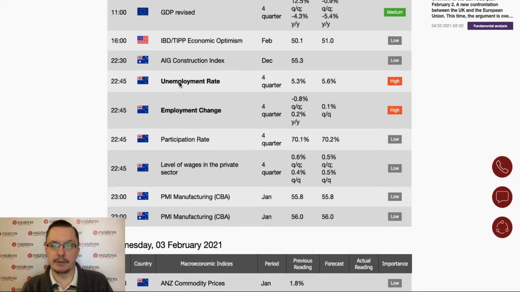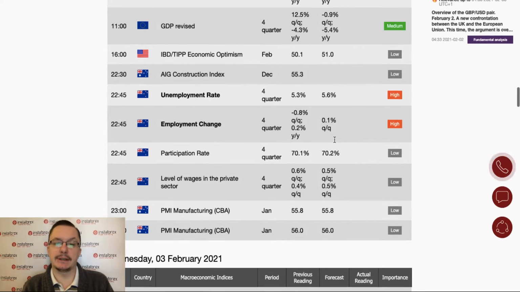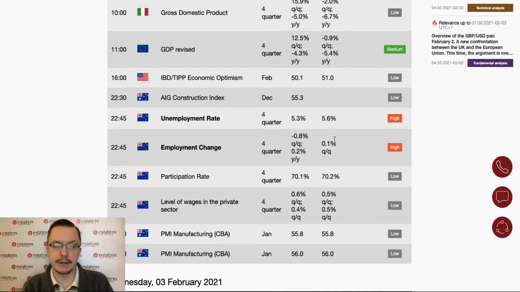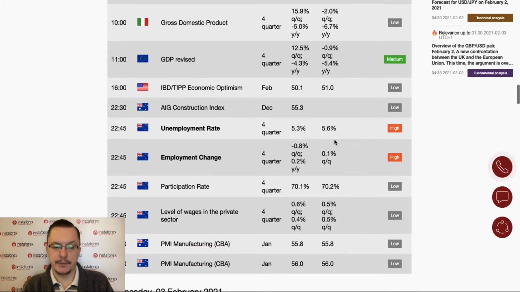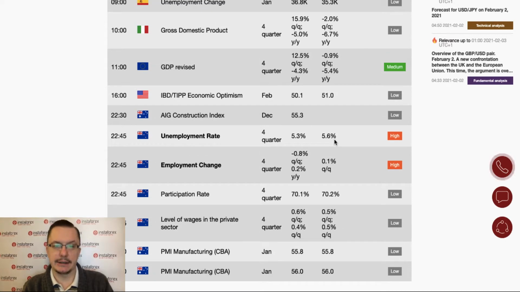As you can see, the unemployment rate is scheduled at quarter to 11. And forecast is 5.6. So actually, for the fourth quarter in New Zealand, the unemployment rate is forecasted to increase to 5.6%. But the employment change is 0.1%. So that's not that bad. The participation rate should increase to 70.2%. So let's take a look at the Australian dollar, New Zealand dollar, and I think we should then take a look at some other interesting pairs like the US dollar index and gold.